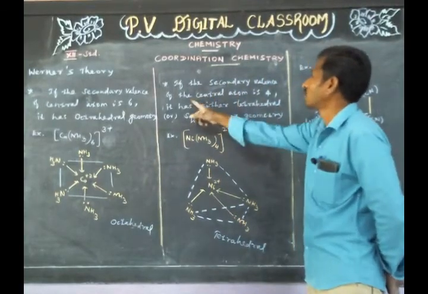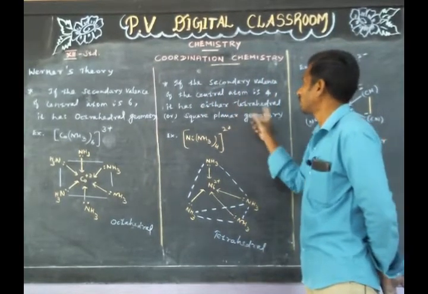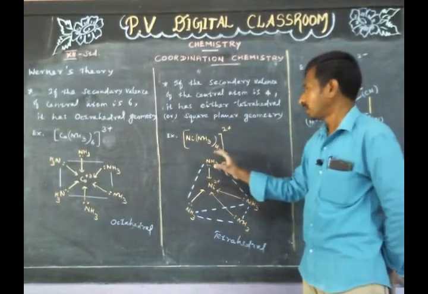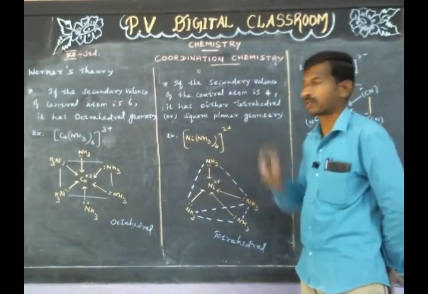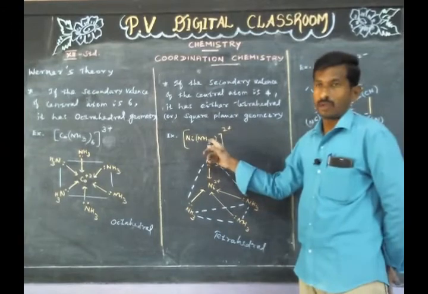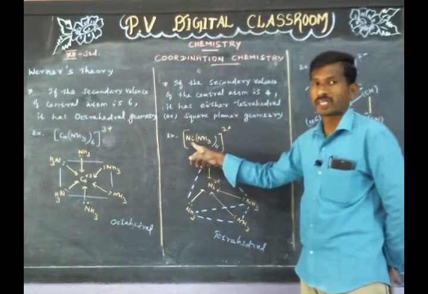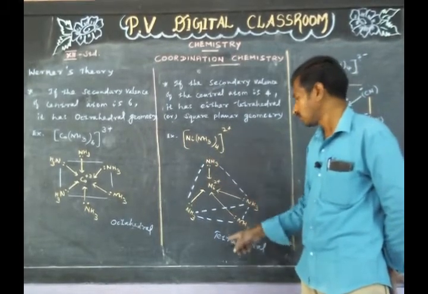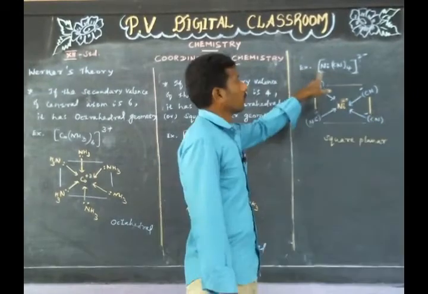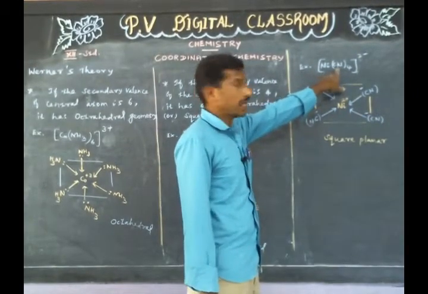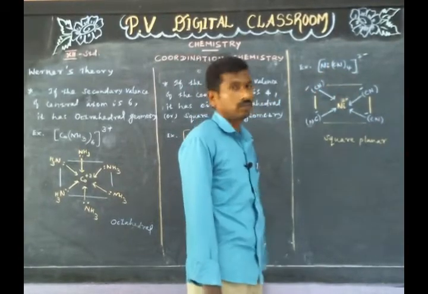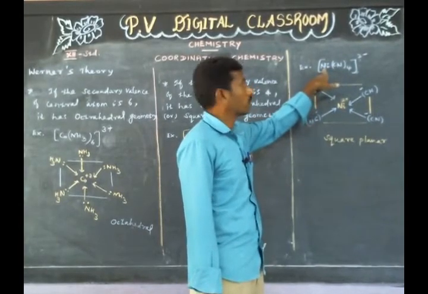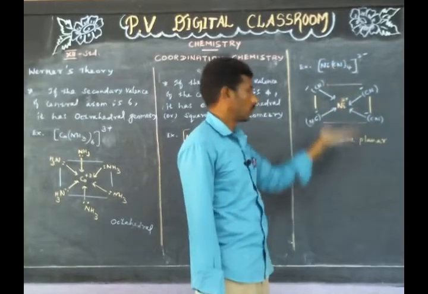If the secondary valence of the central atom is 4, it has either tetrahedral or square planar geometry. Example, tetraamminenickel(II) ion. In this compound, the secondary valence of nickel atom is 4, so it has tetrahedral geometry. Tetracyanidonickelate(II) ion. In this compound, the secondary valence of nickel atom is 4. It has square planar geometry.